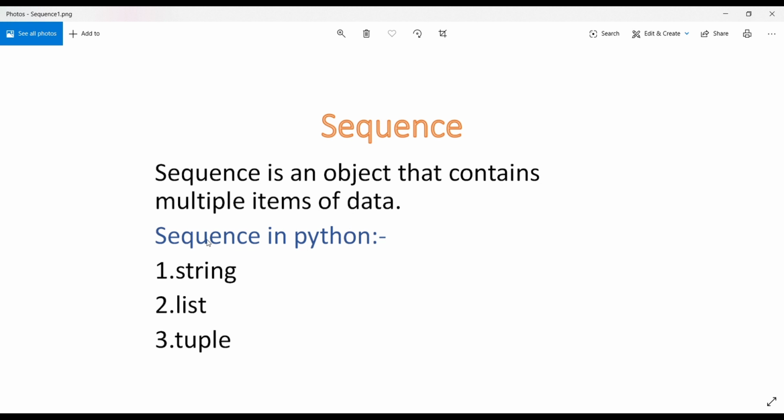So now, these are all the sequences in Python. Strings we have already covered. Now in this video we will be talking about lists. Python also supports sequences, which can be considered as containers, and in those containers certain items are stored. A sequence may have repeated items in the list. The number of elements is called the length of the sequence.